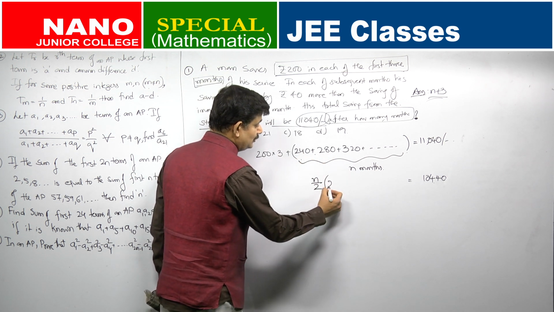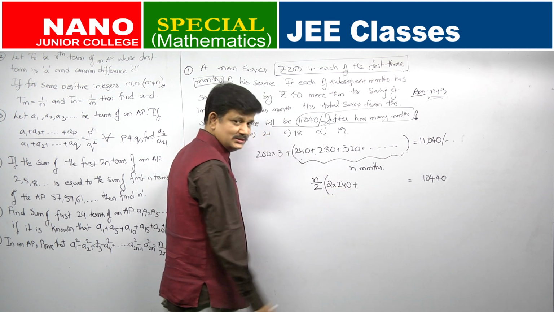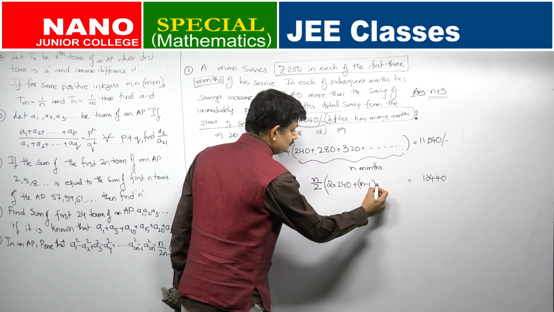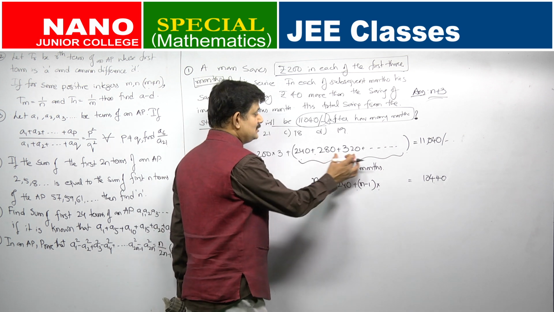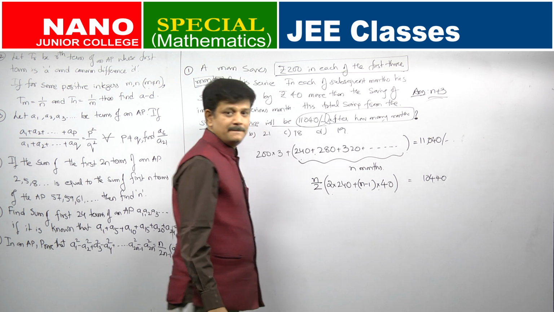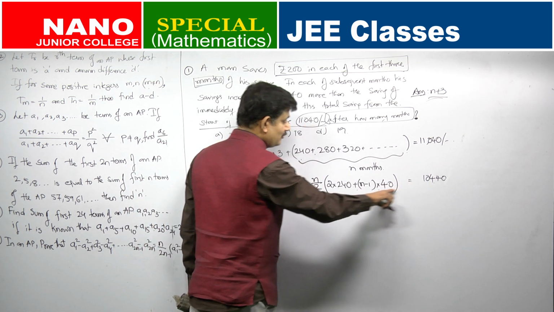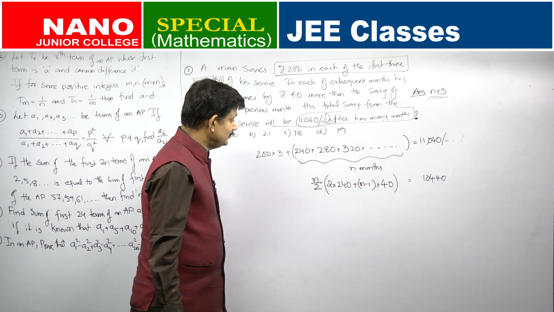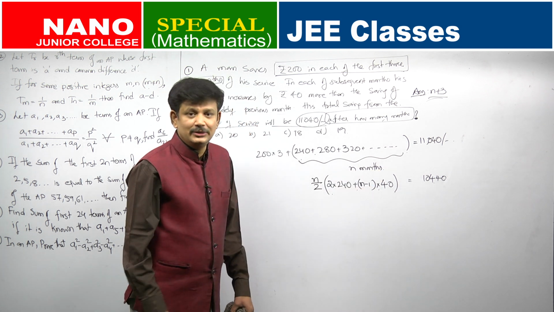2a is how much? 2 into the first term of this, which is 240, plus n minus 1 into d. d is the common difference of this AP. What is the common difference of this AP? 40. Okay. So, I have a quadratic in n. Is this not a quadratic in n? When you multiply, you will get n square, and the remaining terms will be n.